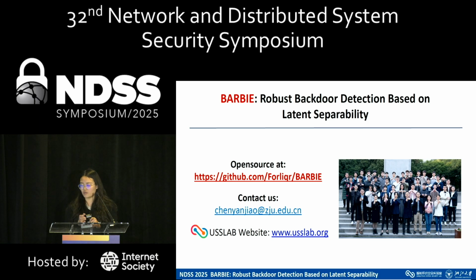Adaptive attacker. We also propose some adaptive attackers. However, I think it's very difficult to propose an adaptive attacker targeting our method. Okay, thank you.